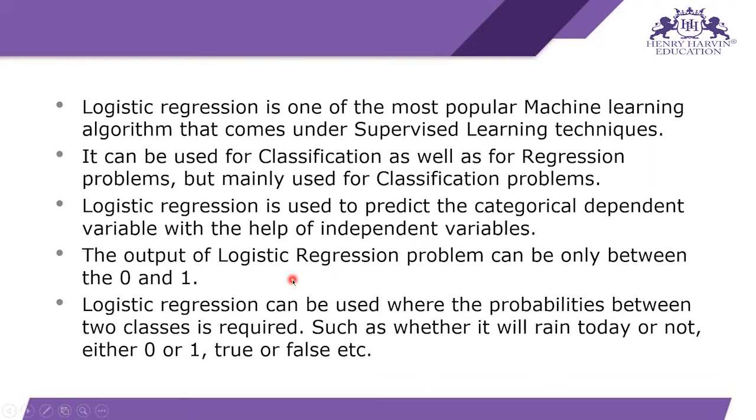Next, the output of a logistic regression problem can be only between 0 and 1. In the backend, logistic regression uses the sigmoid function as a mathematical function. And when you provide any value in the range of minus infinity to plus infinity, you get an output in the range of 0 and 1.